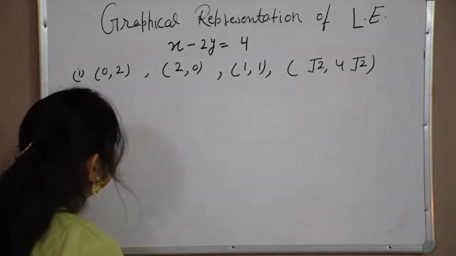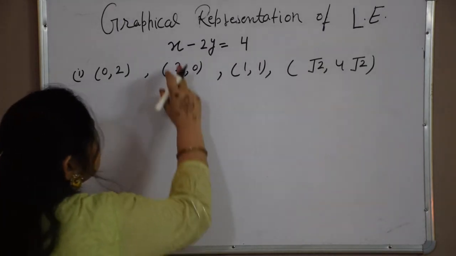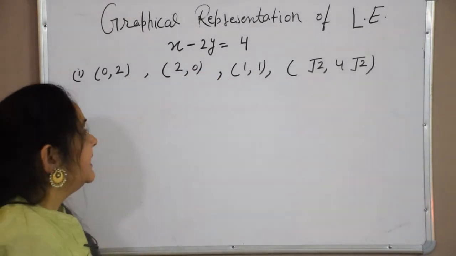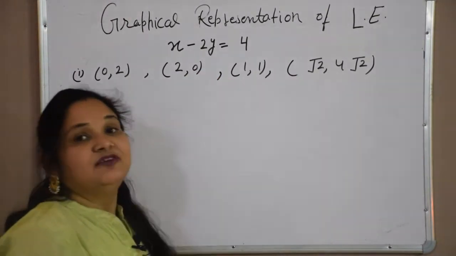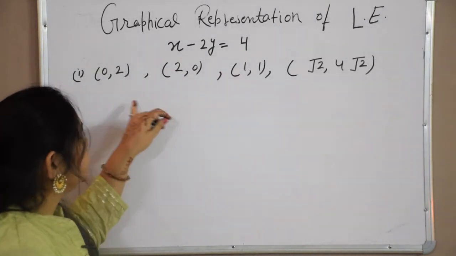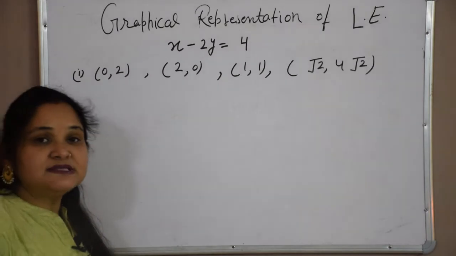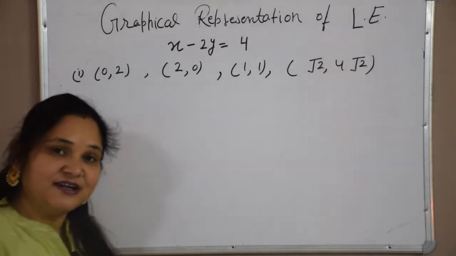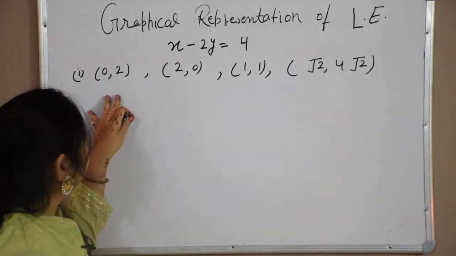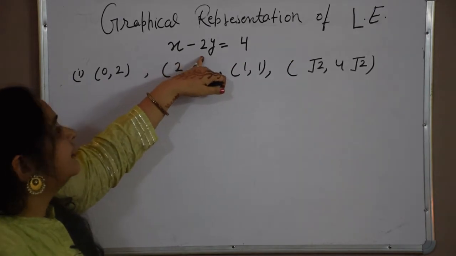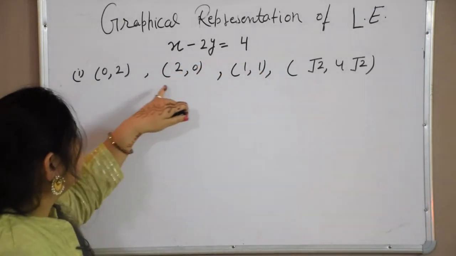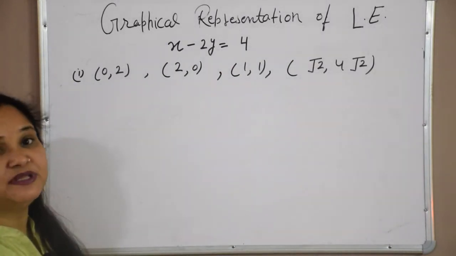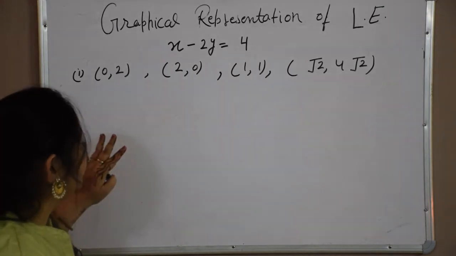Now, suppose it is given to us x minus 2y is equal to 4, a linear equation in 2 variables, and some points are given to us. We have to check whether they satisfy the given equation or not, meaning whether they are solutions of the given equation or not. Understood? You have to check. If we plot the graph of this line, they will either lie on the line or outside the line. This can also be the meaning of this question. So it is very easy.